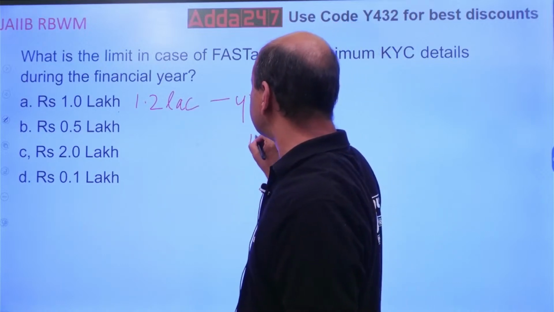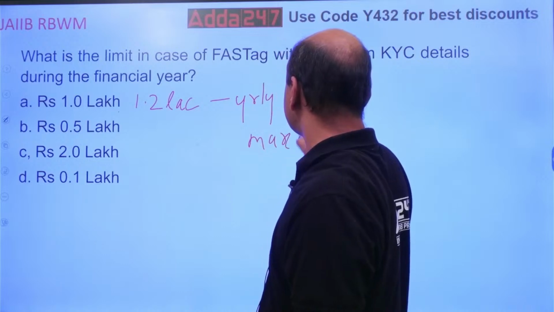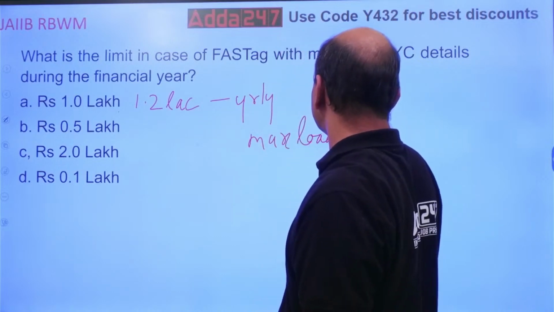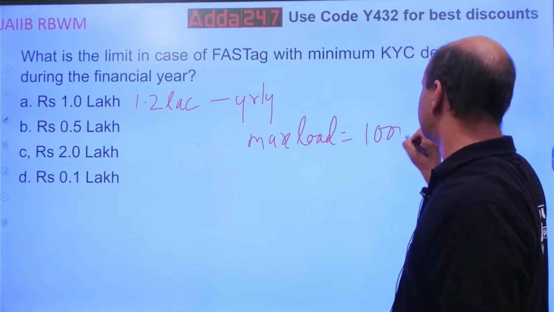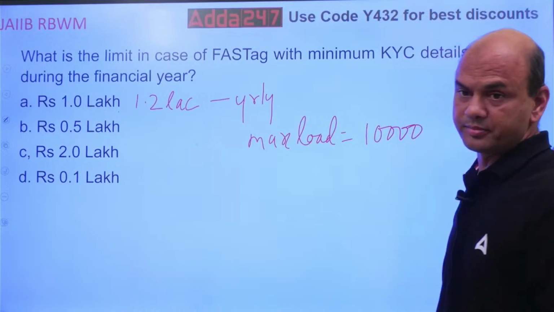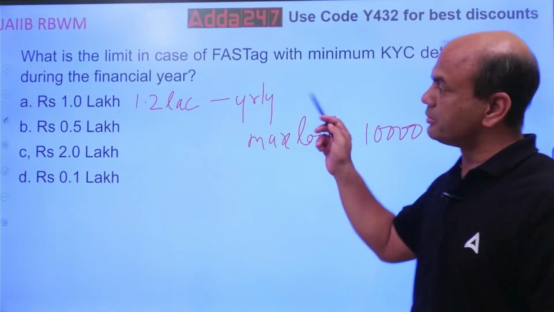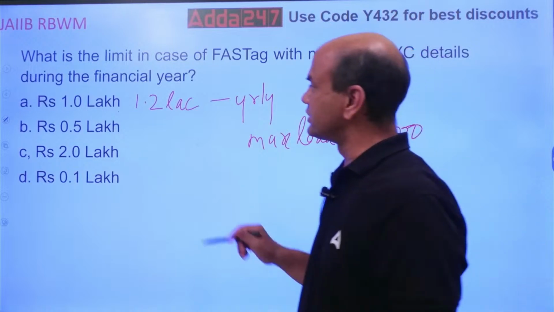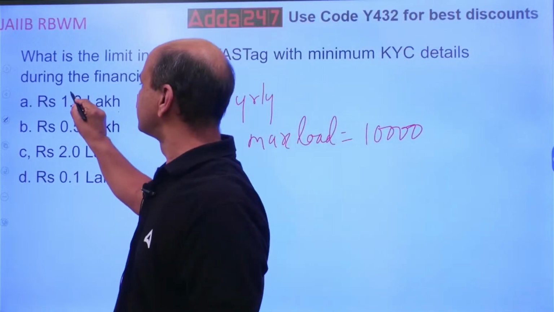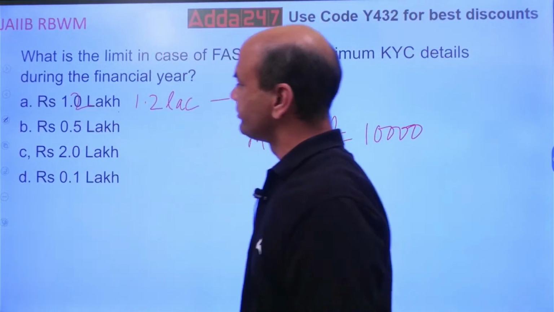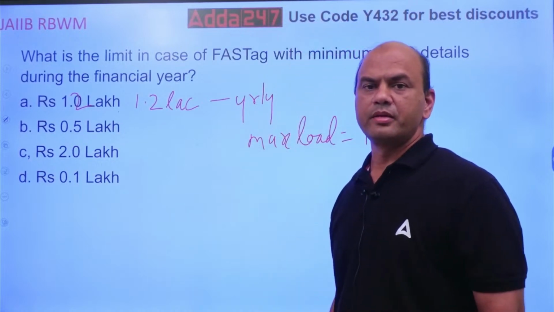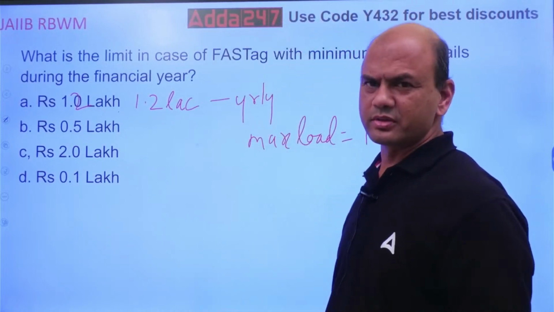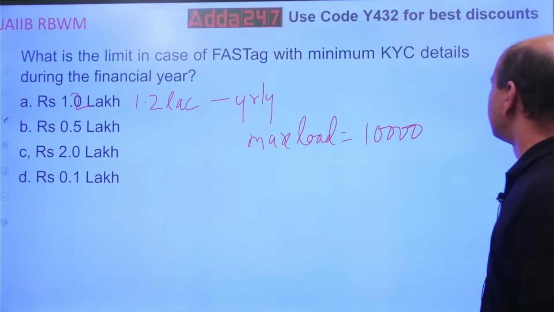Okay? So without KYC or minimum KYC, you can call it. At any time, maximum balance, maximum load equals 10,000, and total yearly limit is 1,20,000. So this can be changed to 1.2 lakhs. Okay? Next.